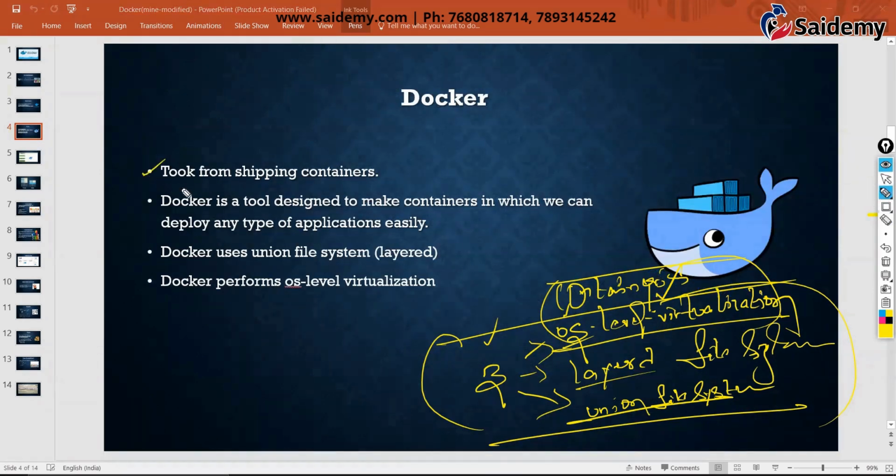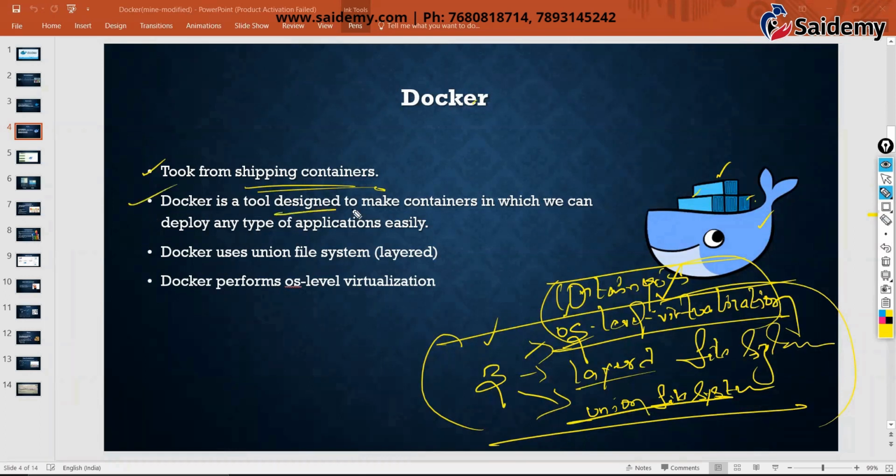So the word Docker we took from shipping containers. You can see these are ships, these are containers. These containers we use to transport goods to other countries, right? So from that we took that word Docker, shipping container.